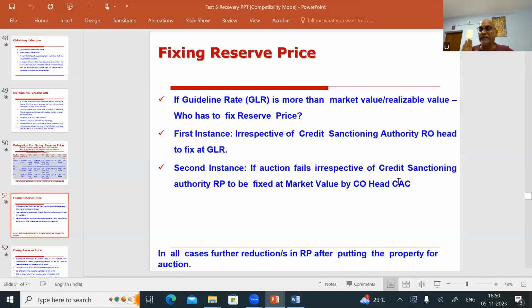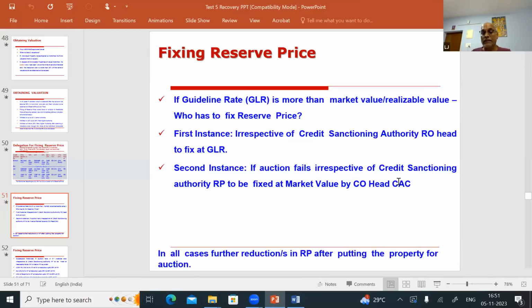First, whenever the guideline rate is more than the market value or realizable value, it is fixed at the guideline value by the RO head, whomsoever is the sanctioning authority. The sale is a failure. Then the next sale price, or the reserve price, is to be fixed by the circulated CBOC, not less than the market value of the property.